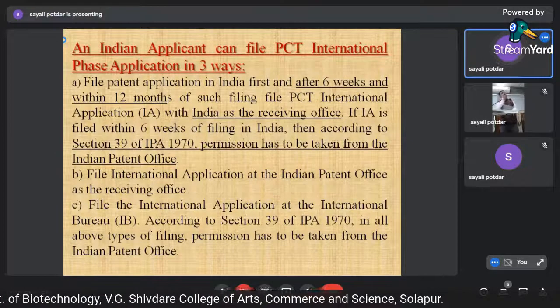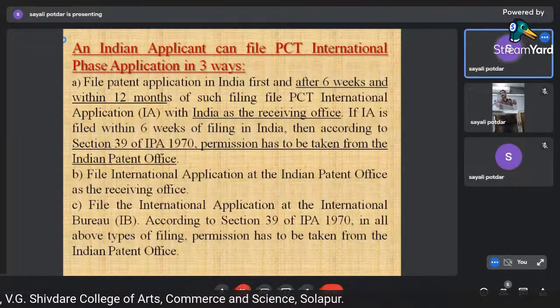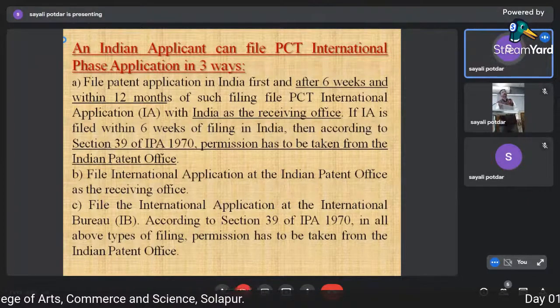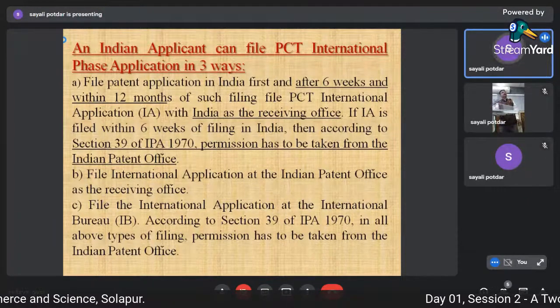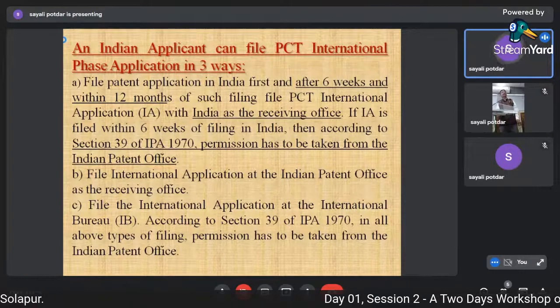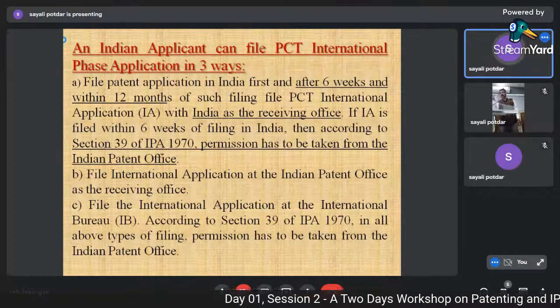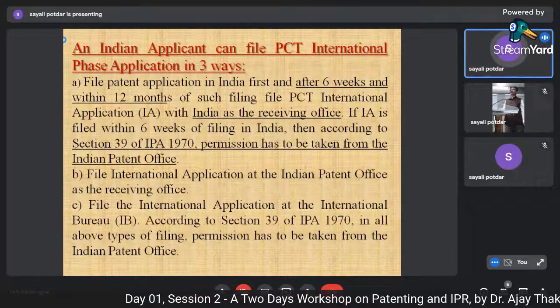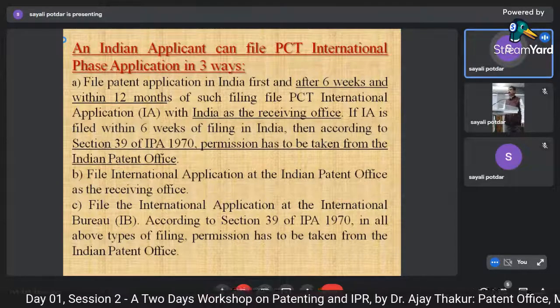Now what happens? You are filing an application in the patent office in India, and after 6 months you are eligible to file, and within 12 months you are eligible to file a PCT application.